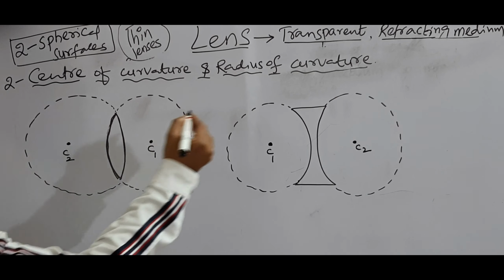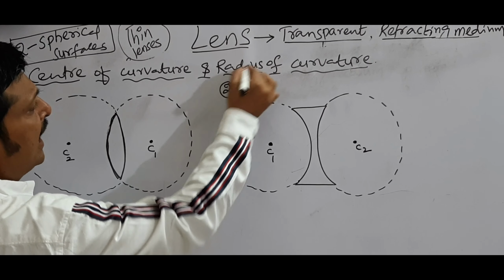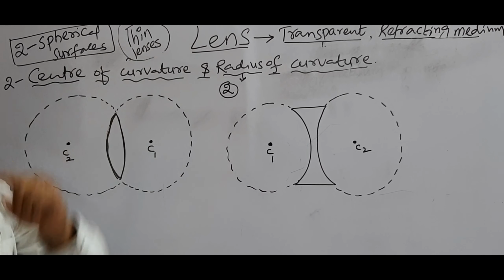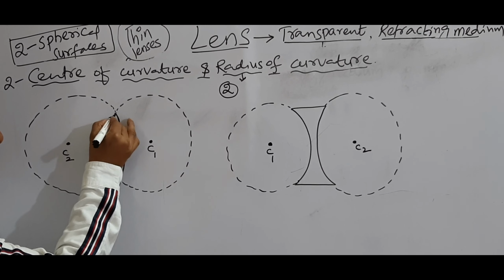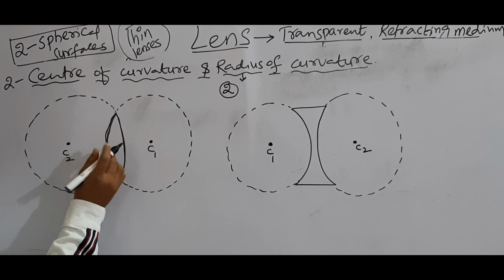Next, for a lens, there are two radii of curvature because there are two spherical surfaces, two centers of curvature and two radii of curvature. See here, C1 is the center of curvature of this one. From here to here, this is R1. C2 is the center of curvature of this one.